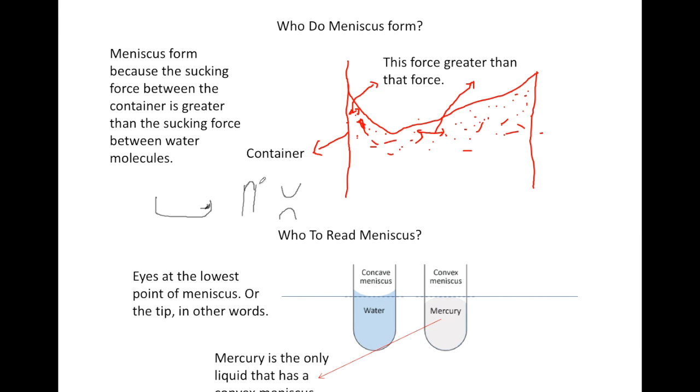Well, there's this attraction between molecules. The molecules want to stay together, and the molecules really don't want to break. So unless the force is so strong that they have to break, they will not break.